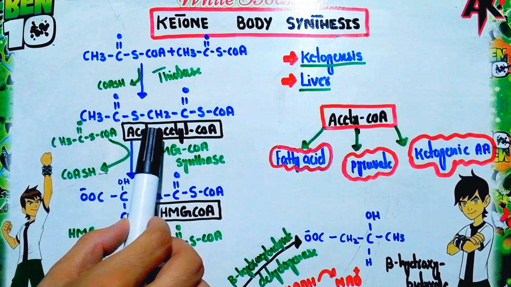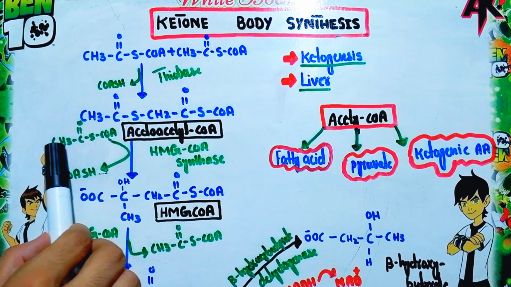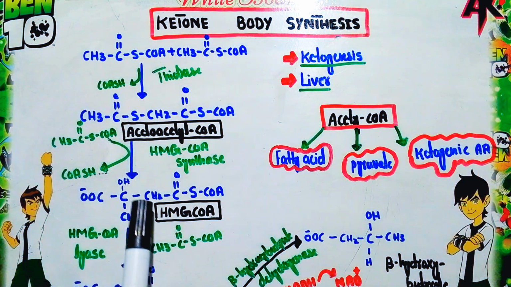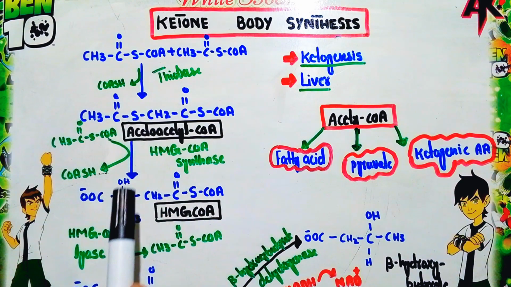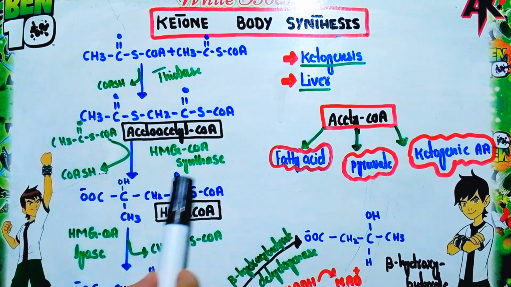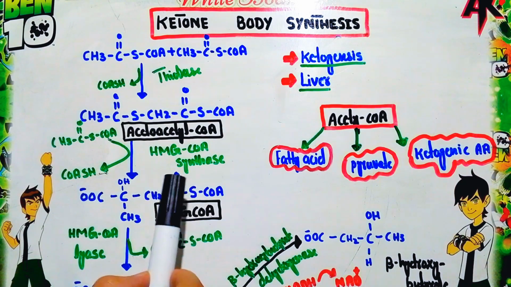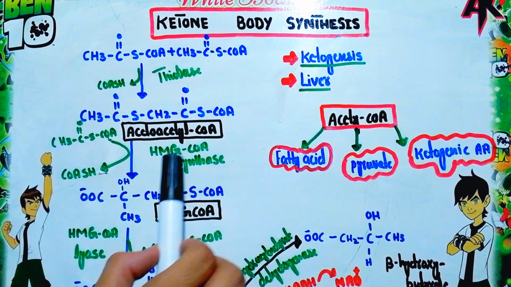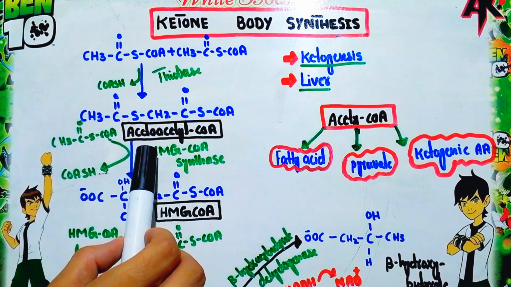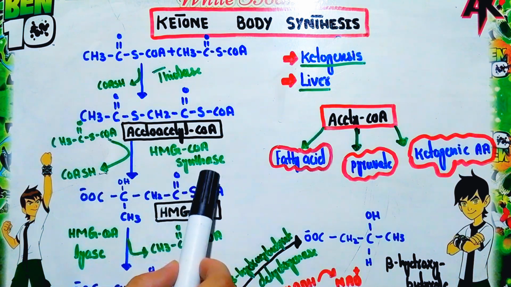When this acetoacetyl coenzyme A combines with another molecule of acetyl coenzyme A, it will convert into beta-hydroxybutyrate coenzyme A molecules. The enzyme mainly responsible for the conversion of acetoacetyl coenzyme A into the beta-hydroxybutyrate coenzyme A is the HMG-CoA synthase enzyme. So it is abbreviated as HMG coenzyme A synthase enzyme.